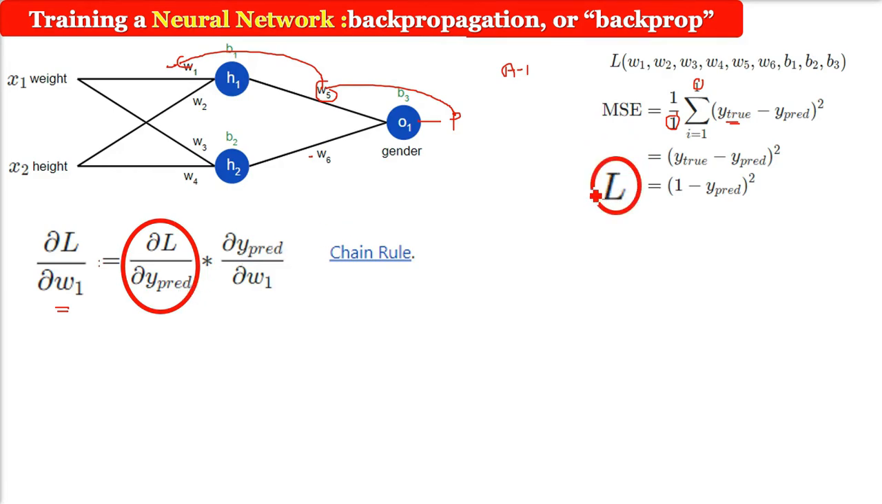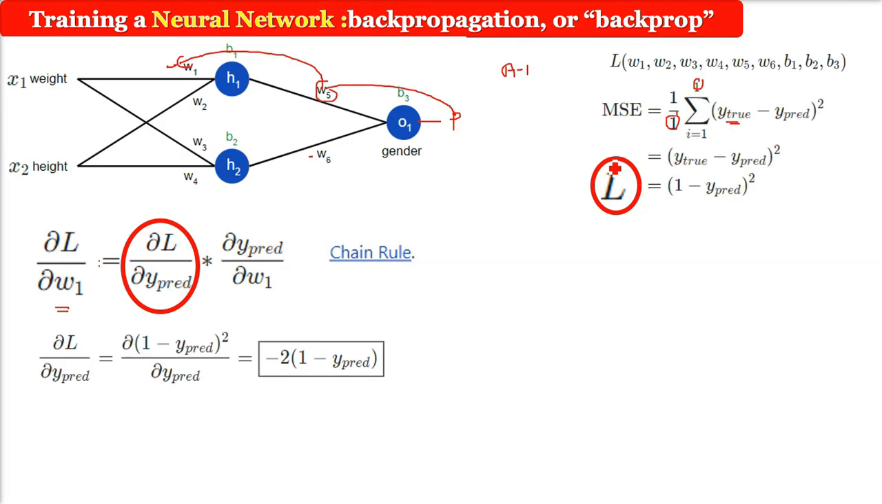So del L by del Y prediction: L is the MSE only, so this is (1 minus prediction) whole square. Just assume that Y prediction is x here. So you just have to do d by dx of (1 minus x) square. I hope you'll be able to do this. It is just a differentiation of (1 minus x) whole square. So for the first one, we got this term.